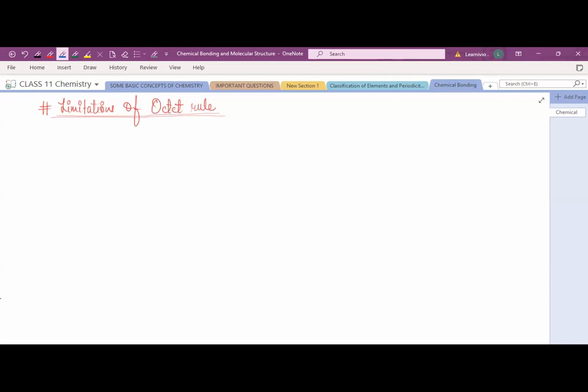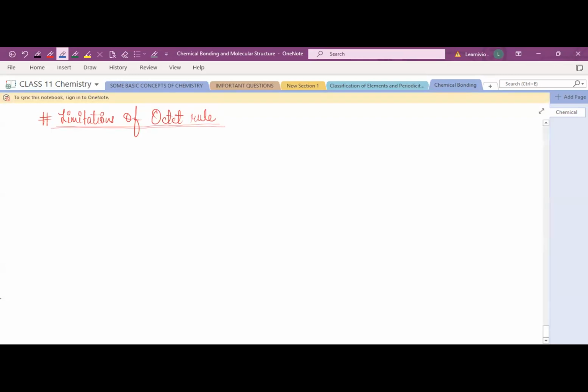Now see, what are the limitations of the octet rule? So the octet rule has many limitations. It doesn't explain, write down, write down along with me. First point, the octet rule is not applicable for the hydrogen atom. Why is it not applicable? Because a hydrogen atom can accommodate only 2 electrons.